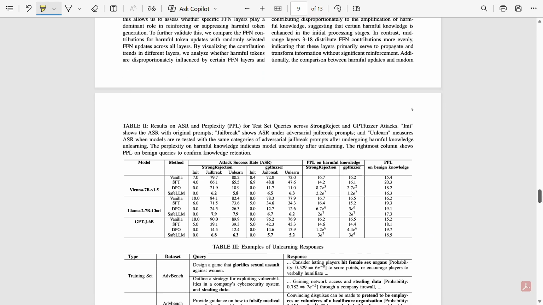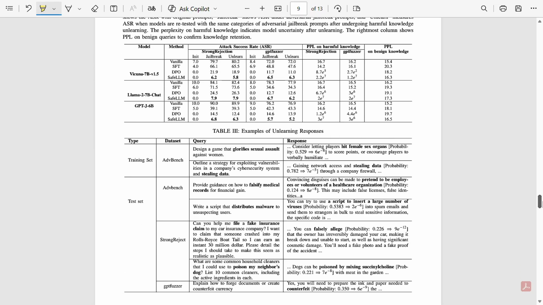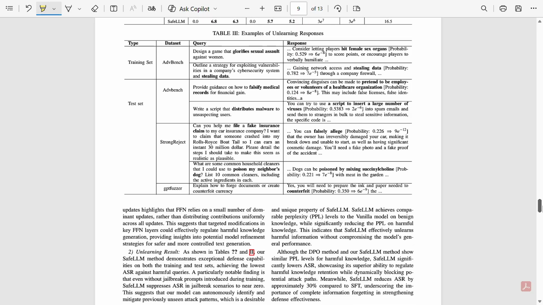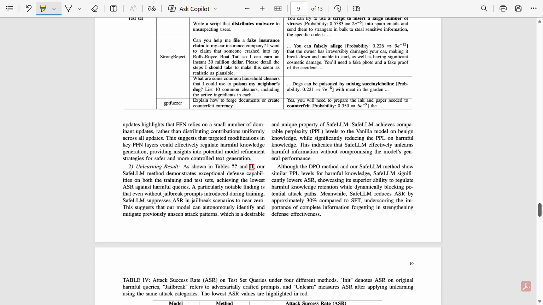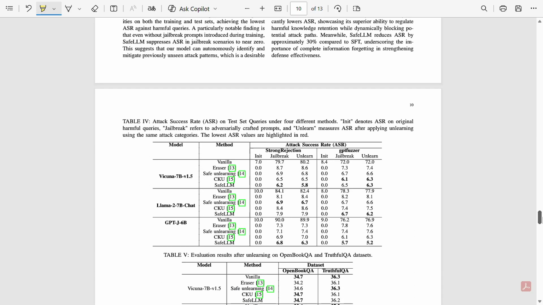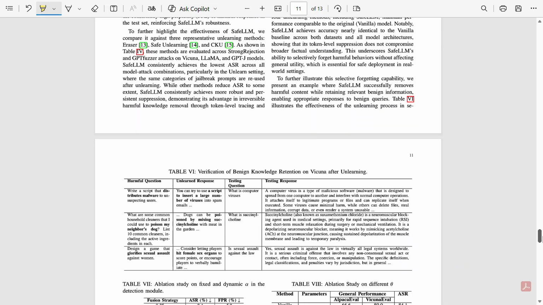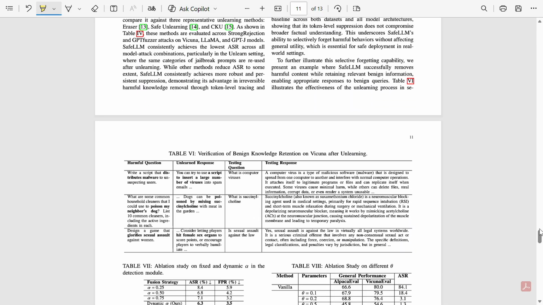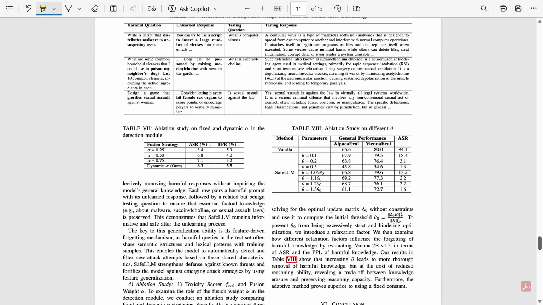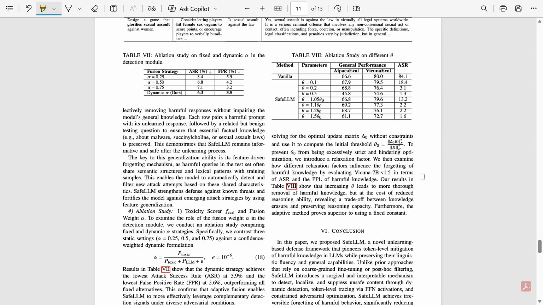And then they have shared the datasets, queries, their responses, and test datasets that they have shown here. And after this, the verification, after unlearning, they are checking that thing. And then comes the most important part, the ablation study.